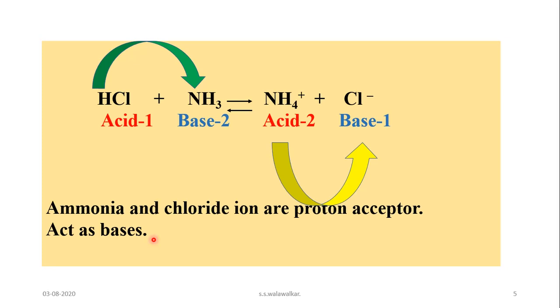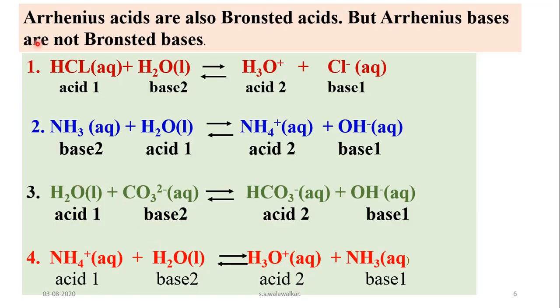Now let us move to the next point, that is, Arrhenius acids are also Bronsted acids. See this statement carefully. Arrhenius acids are also Bronsted acids, but Arrhenius bases are not Bronsted bases.